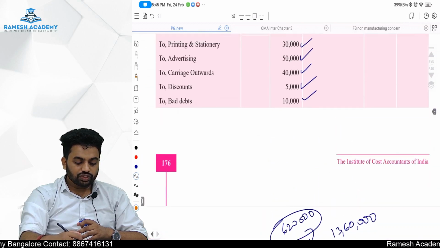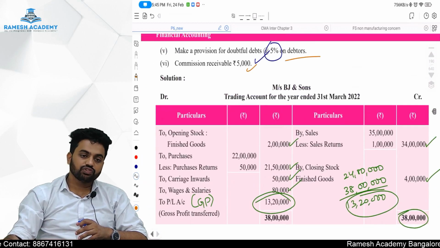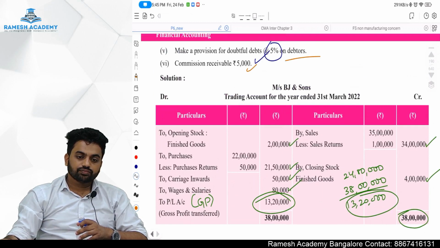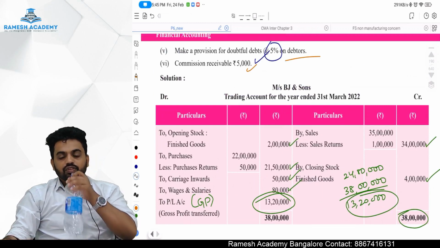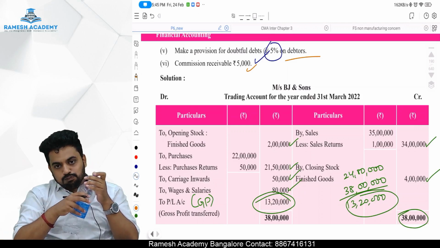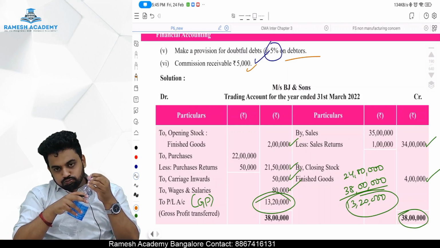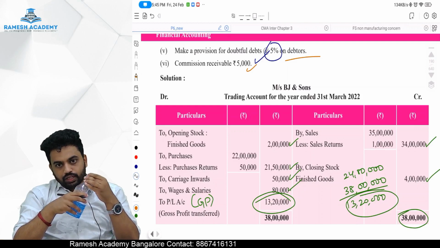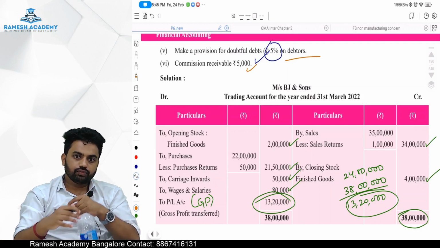Hope illustration 4 is clear. Very simple sum and illustration 4 is clear. Is it clear, guys? Is it clear? Yes. Okay, fine.